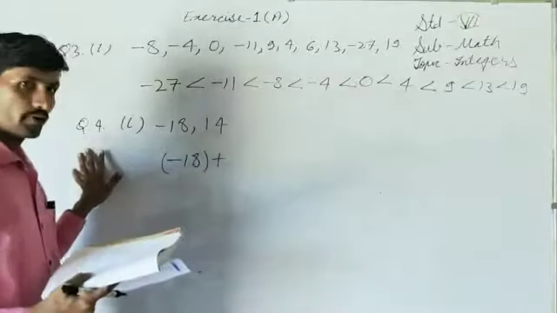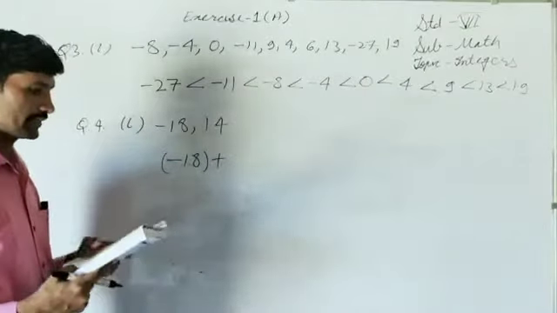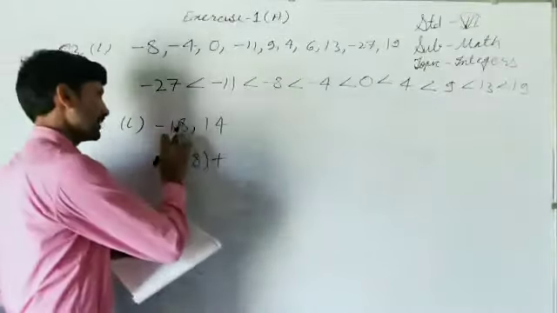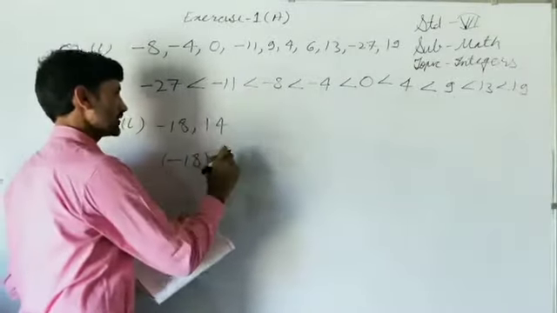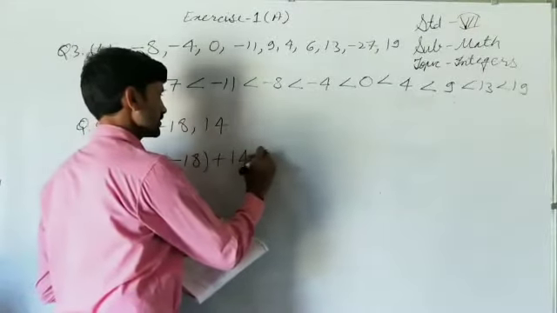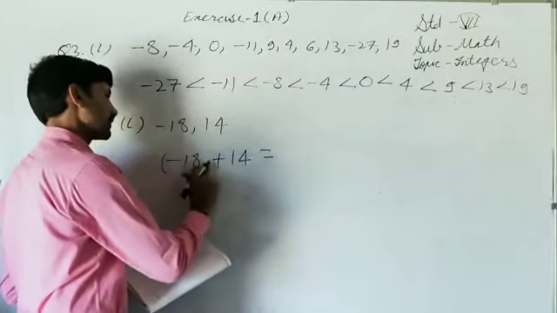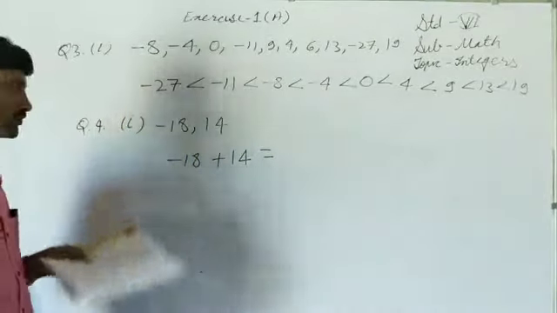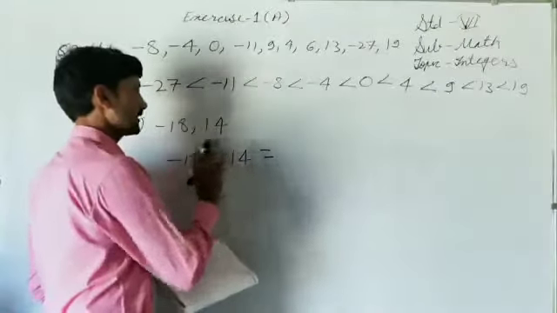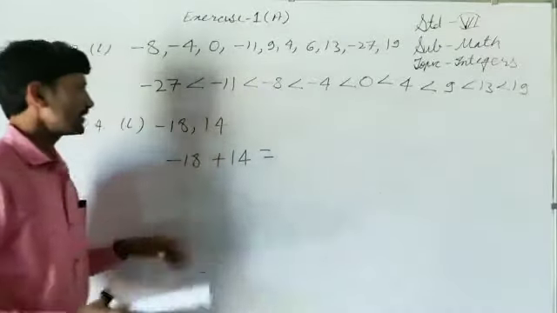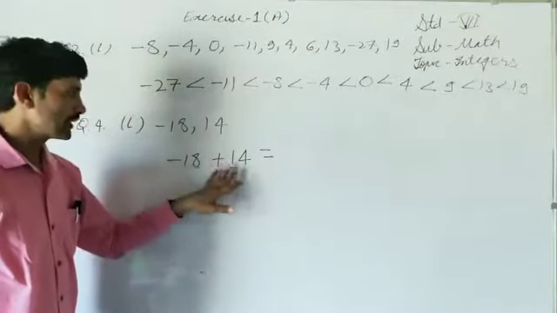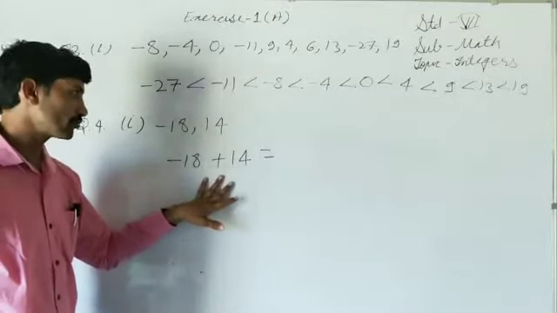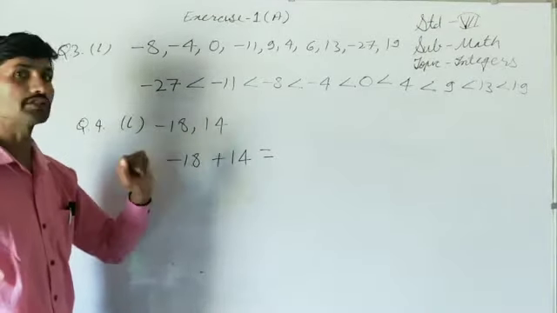In question number 4 now, we have to add the integers. So first of all minus 18, then 14. Minus 18 plus 14 is equal to, no need to put bracket here, because to the left side of minus 18 there is no other number. So minus 18 plus 14. If two integers are written like this, minus 18 plus 14, and we want to solve or simplify it, then what is the way?